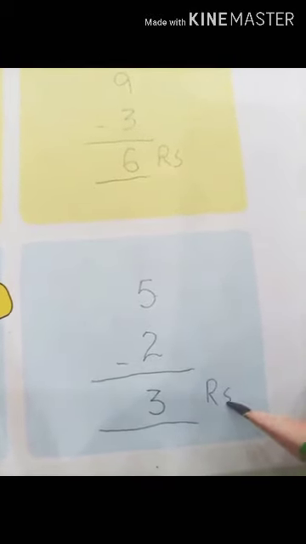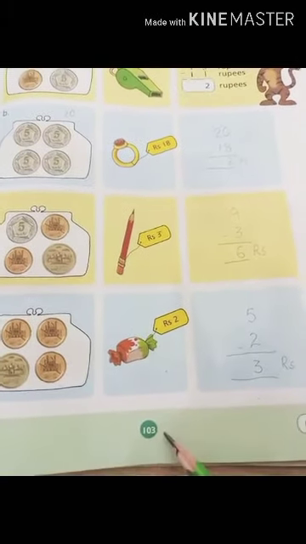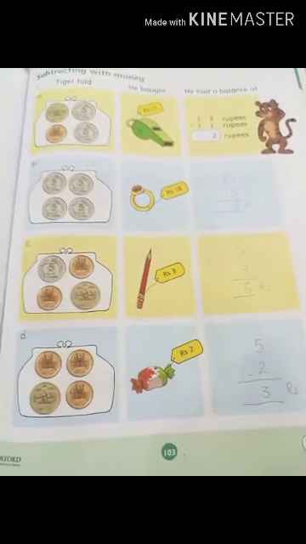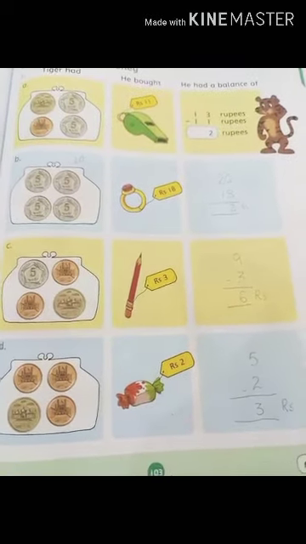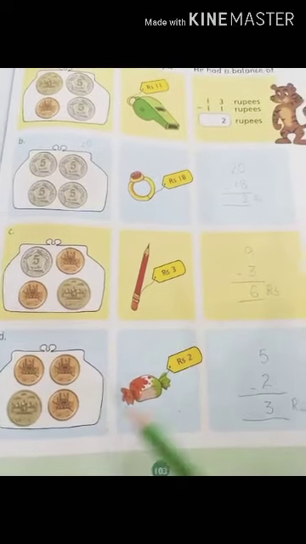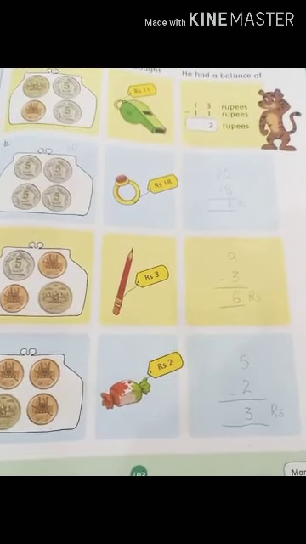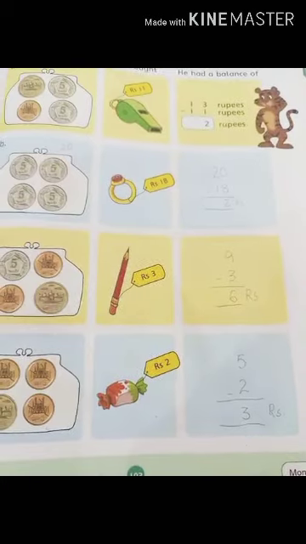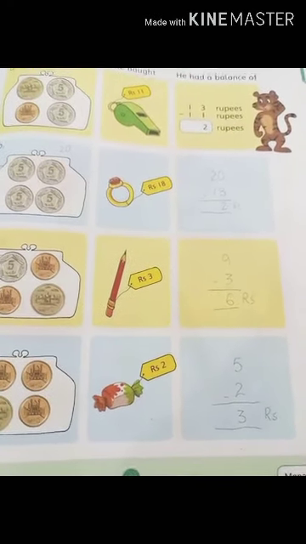Okay students, here RS is showing the sign of rupees. So students, as we have done page number 103, this one is very interesting. Students, try to practice these things, collecting the coins and then finding the total number of rupees and then go to the market to buy the things for you. Now you can buy the things by yourself.